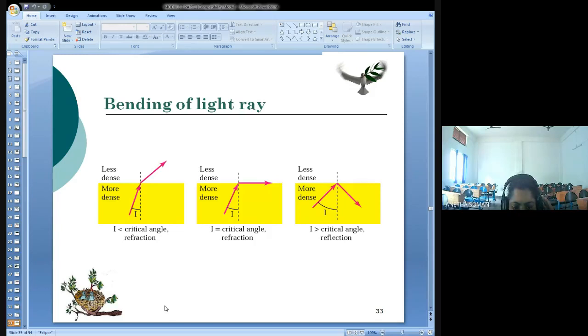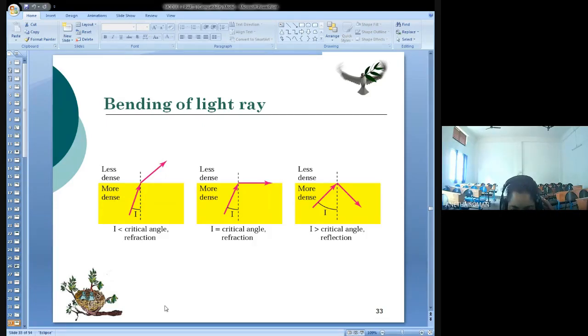What happens if the angle of incidence is equal to the critical angle? The light will bend along the interface. That property is called refraction. If it is greater than the critical angle, the ray reflects. Reflects in the sense that it travels again in the denser medium.